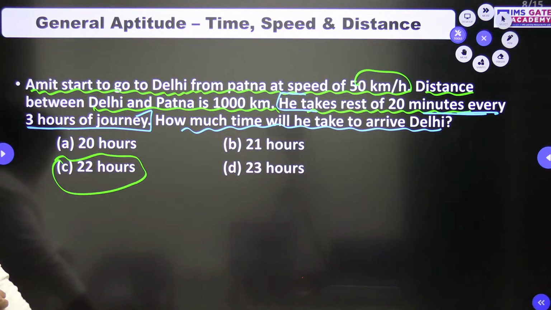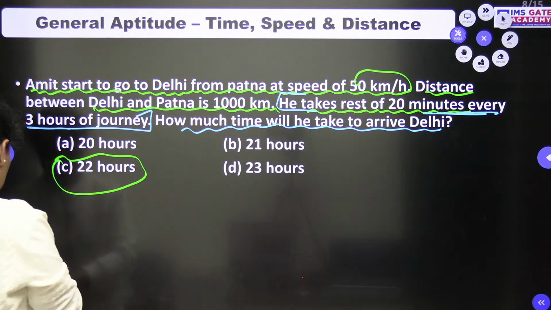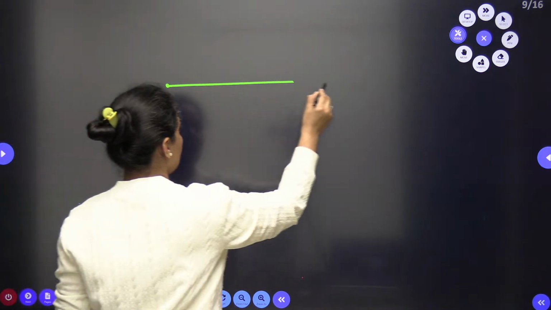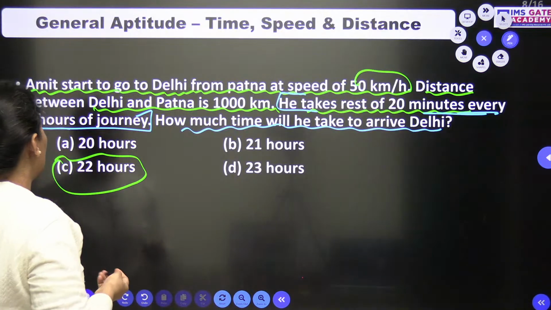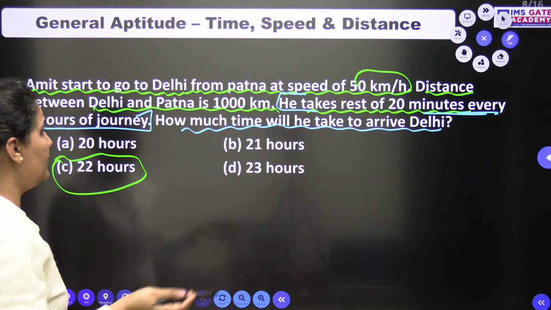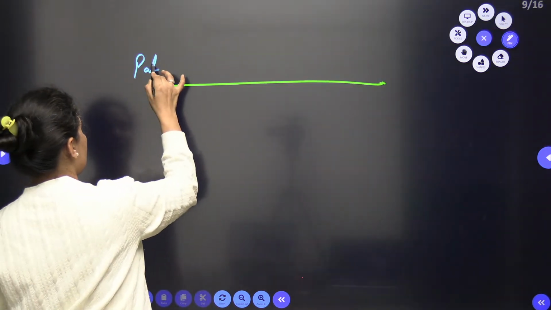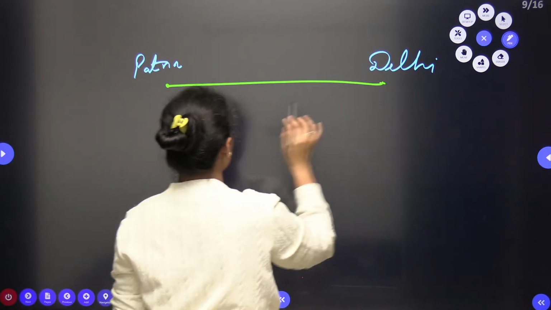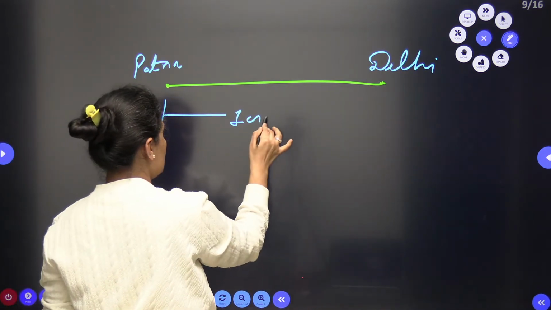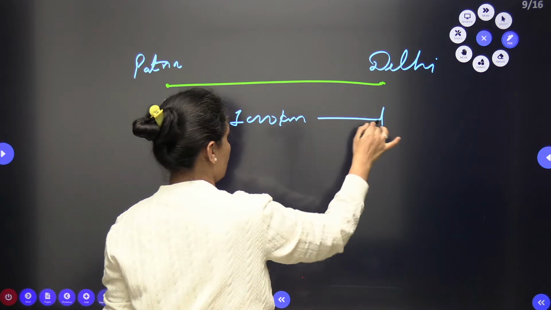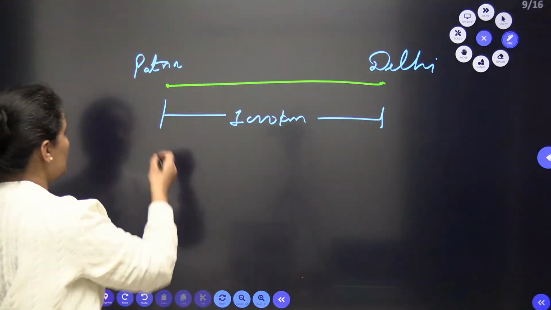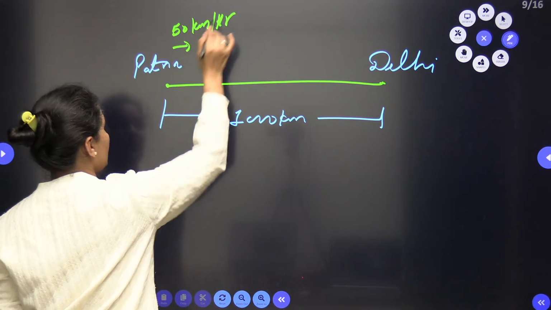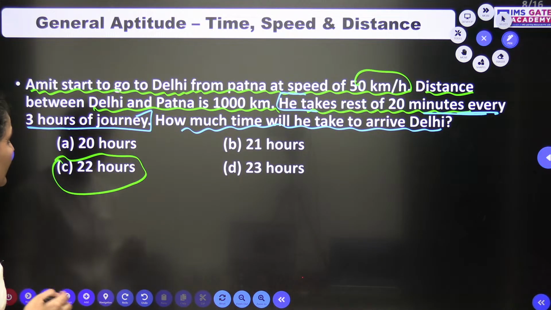All right, let's approach. It is asking about a simple thing. Let me make the scene here. Amit starts his journey from Patna to Delhi. So this is Patna and he is going to Delhi. The distance between these two places is 1000 kilometers, and he is going at a speed of 50 kilometers per hour.